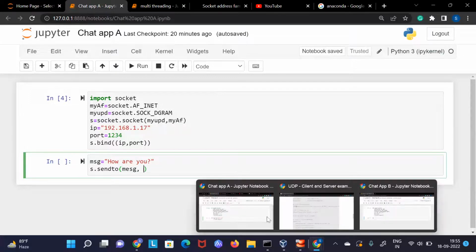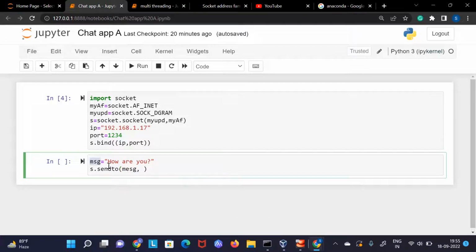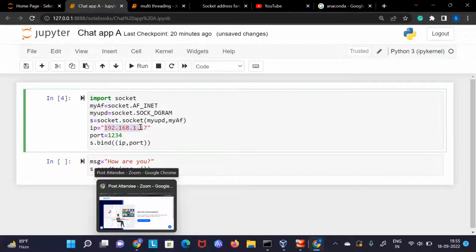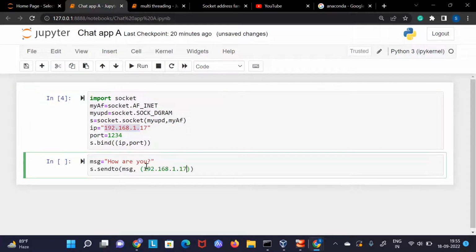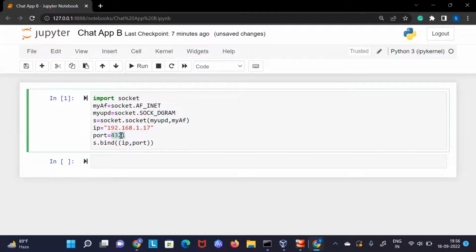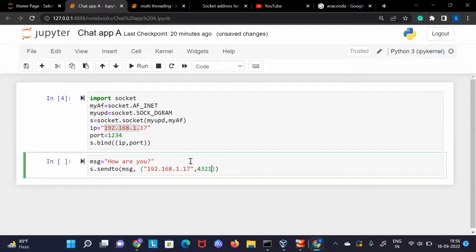So basically, if you want to send some data, I will send this message data. I will mention here, socket, please send this message data, but to whom do we have to send? We have to send to this IP. Both of the IPs are the same because we are on the same operating system, but I will also show you how to communicate between different operating systems. And I want to communicate to this port number, 4321.